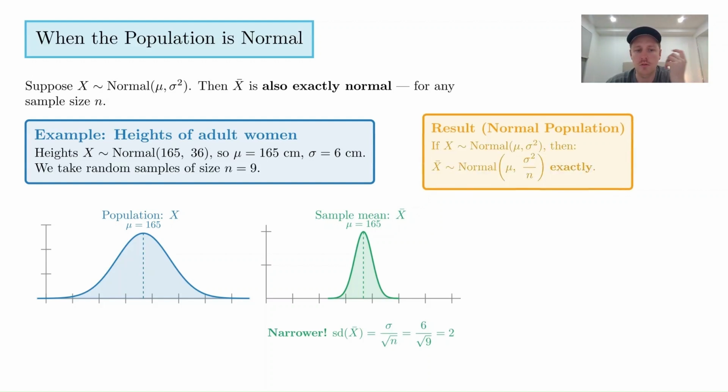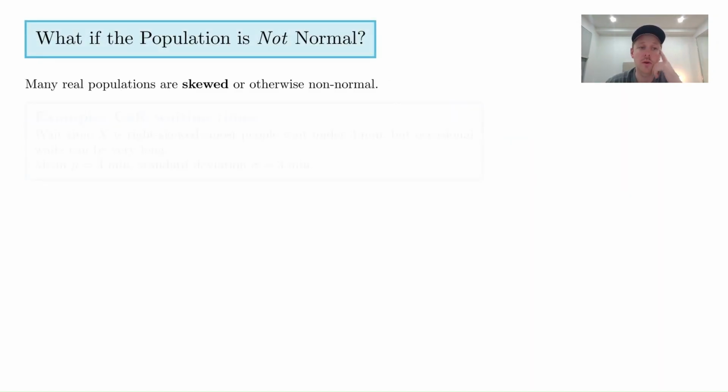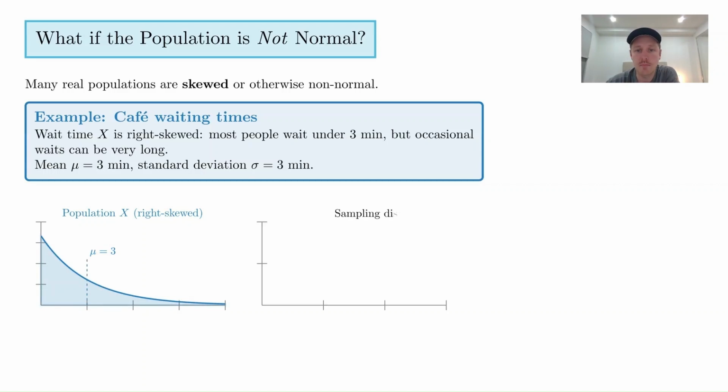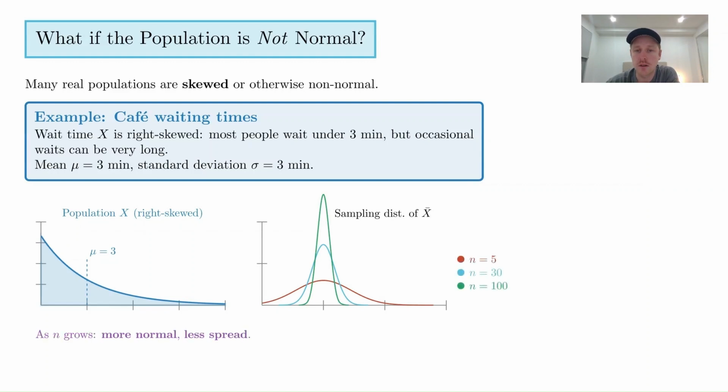Where this video gets a bit more interesting is when we have what's called skewed distributions. So what if the population is not normal? Many real populations are skewed or otherwise non-normal. So wait time. Let's do an example at a cafe. If we think about an example at a cafe, the wait time X is right skewed. So most people wait under 3 minutes, but occasionally have long wait times if it's particularly busy, right?